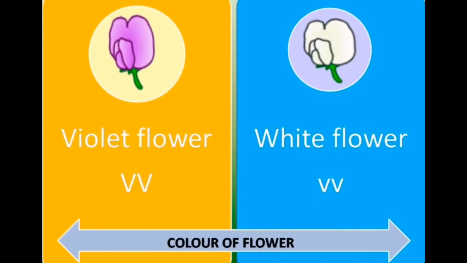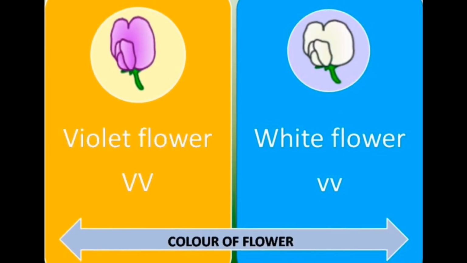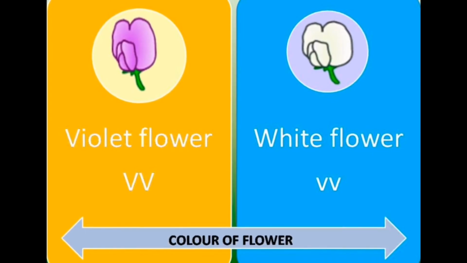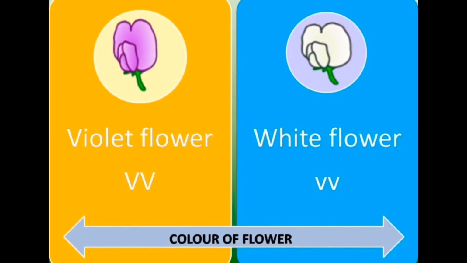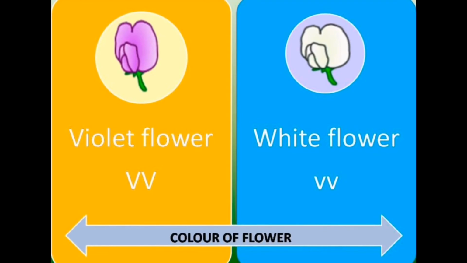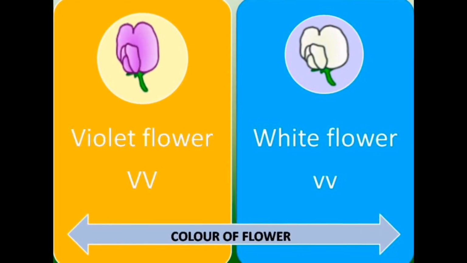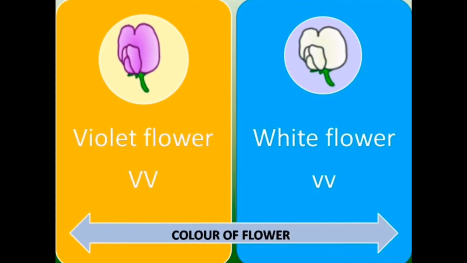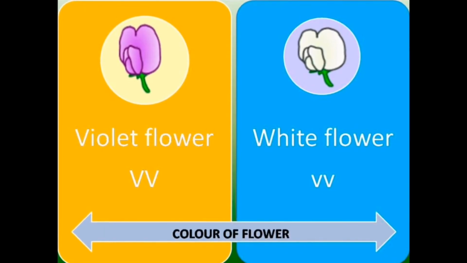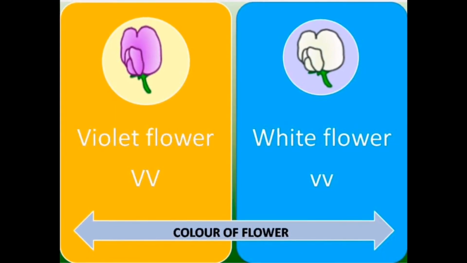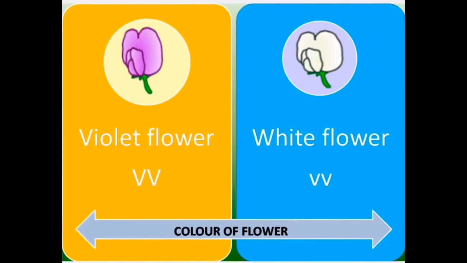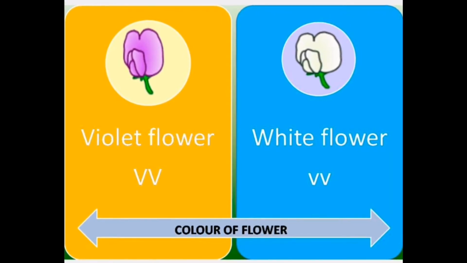Third character is color of flower. Violet flower is dominant and white flower is recessive. The genotype is for violet capital V, and for white small v. This is the third contrasting trait.